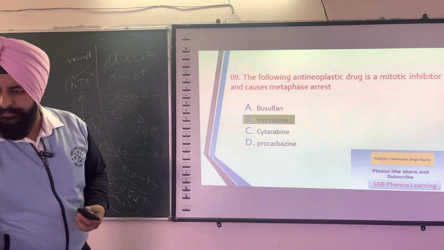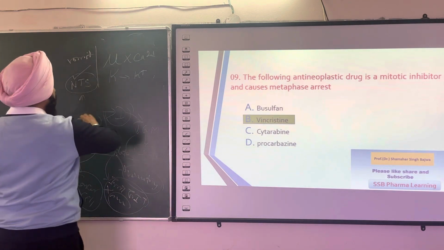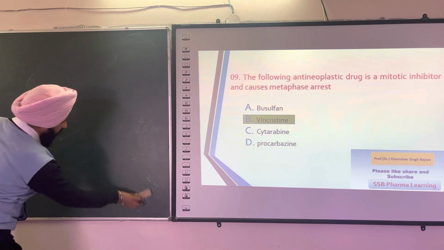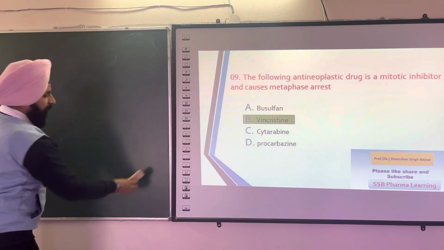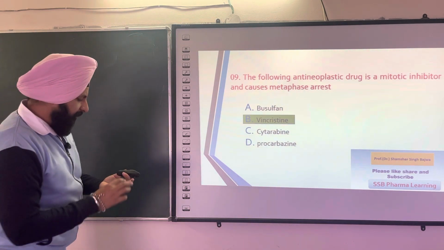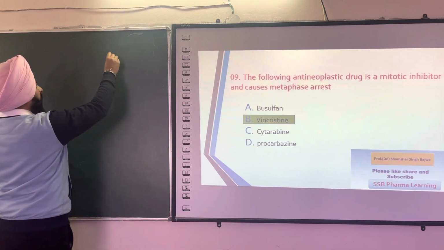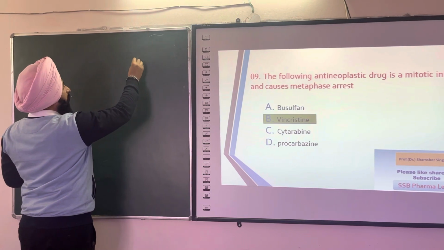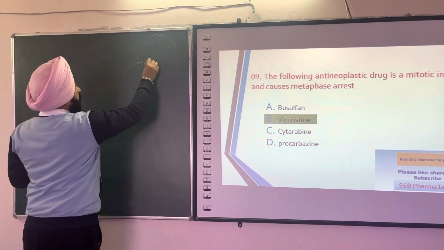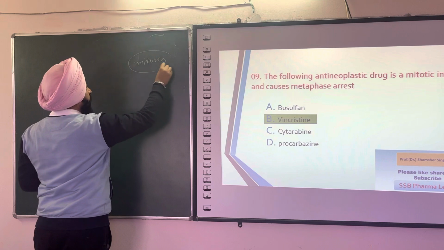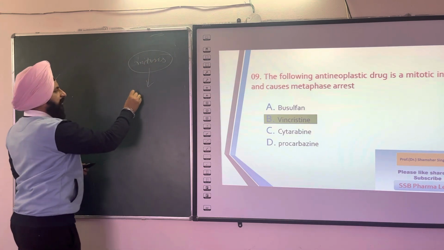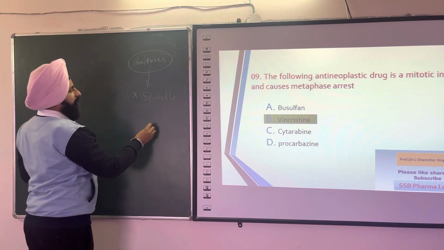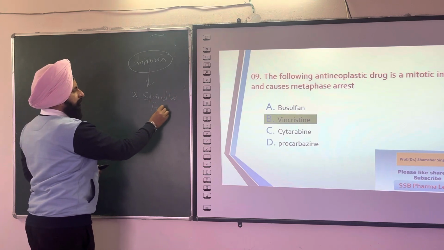So I will discuss with you that there are some vinca alkaloids. The question can be either vincristine or vinca alkaloids. Vincristine and vinblastine inhibit, you know, the mitosis process. They target mitosis and inhibit spindle formation. How do they inhibit spindle formation?